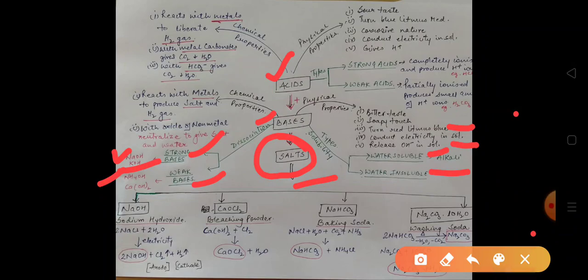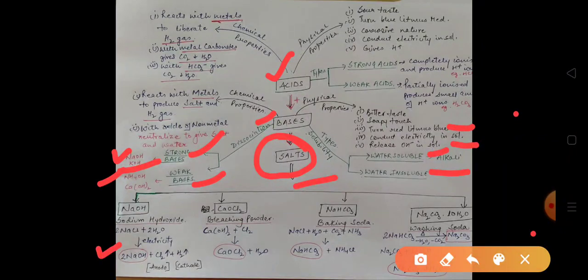When electricity is passed through a solution of sodium chloride in water, that is called brine, sodium hydroxide, NaOH, is formed, and chlorine gas and hydrogen gas are released.